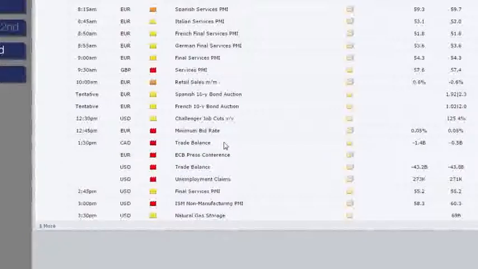We do have trade balance from Canada. It's expected slightly worse. Do we want to trade into that? Probably not, depending on what happened with GDP. If GDP came out worse, i.e. 0 or lower, then it might be worth getting into a short on Canadian dollar into trade balance because we've had one negative surprise going into a negative expectation. So there's not going to be much expectation for anyone to be buying Canadian dollars in between those two events. So that could be a good one.